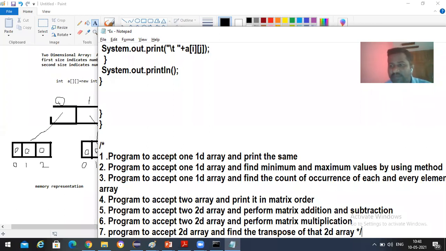And those who submit these assignments are the only ones allowed to write the objective type examination, which is going to be conducted by the end of this week. So if you have any doubts, you can ask. Otherwise, you can leave.